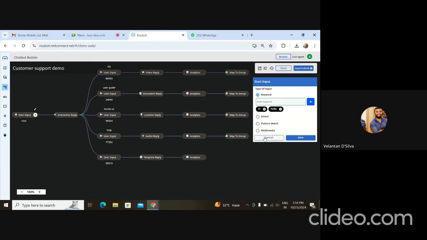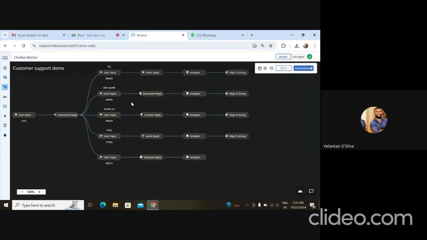Let's suppose a banking customer comes in and says, I want to know my account balance. I cannot have account balance as the keyword. It can be anything; they can phrase it any which way. But natural language processing understands what the user is trying to convey, which means the NLP engine understands the intent of the customer, and accordingly it gives a relevant response.